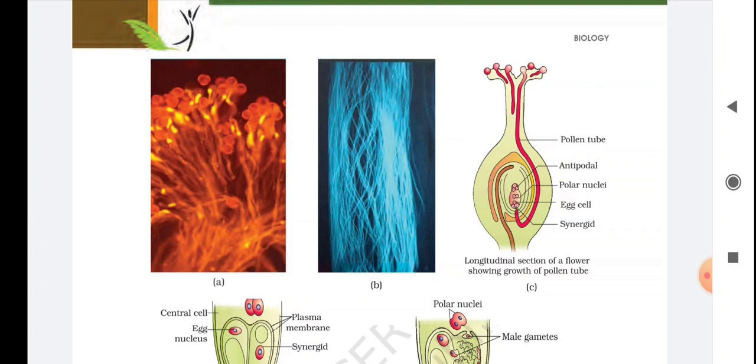So children, what do you think? Does all the pollen guarantee the transfer of the right type of pollen? Does pollination guarantee the transfer of the right type of pollen onto the stigma?